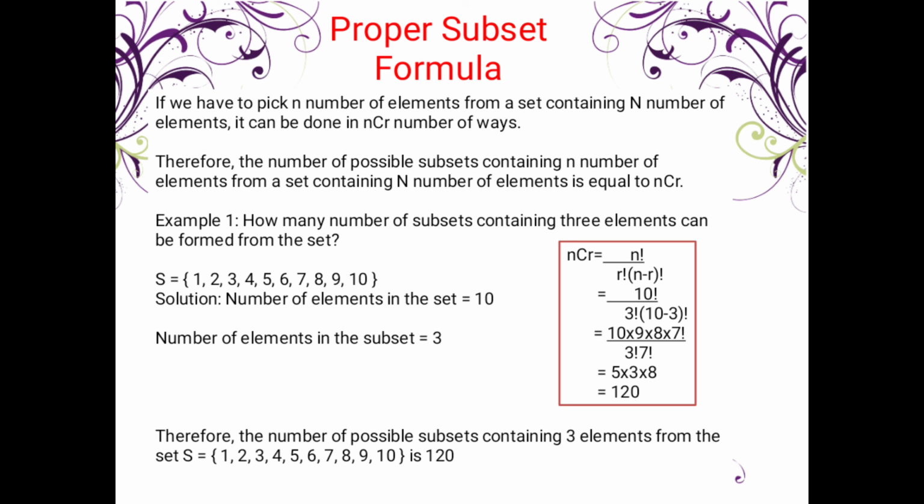So as you can see, the 2 is canceled, and what remains is 5 times 3 times 8, which is equal to 120. Therefore, the number of possible subsets containing 3 elements from the set S is 120. Okay, that's all. Goodbye and thank you.